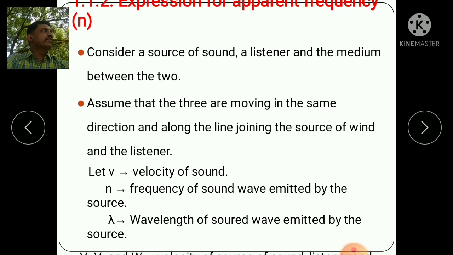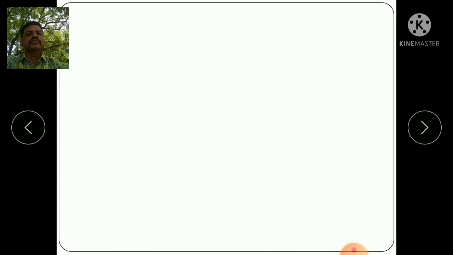Expression for apparent frequency n dash. Consider a source of sound, a listener, and the medium between the two. Assume they are moving in the same direction along the line joining the source of sound and the listener. Let v be the velocity of sound, n the frequency of the sound wave emitted by the source, lambda the wavelength of the wave emitted by the source, and vl the velocity of the listener.